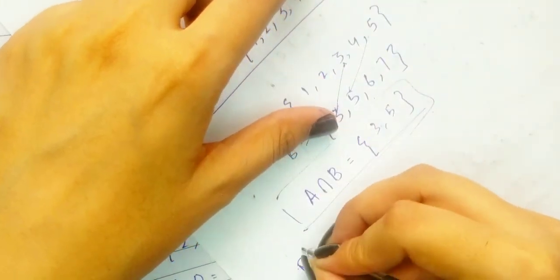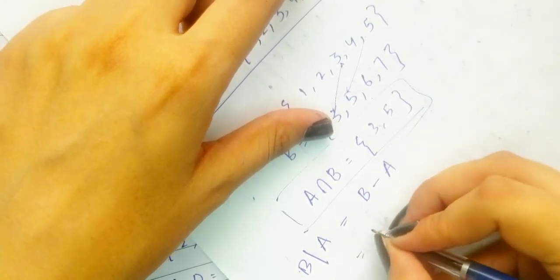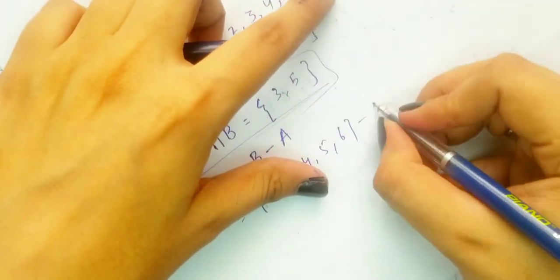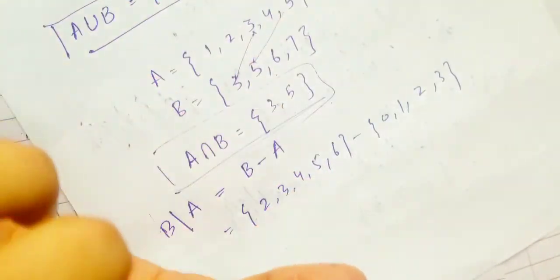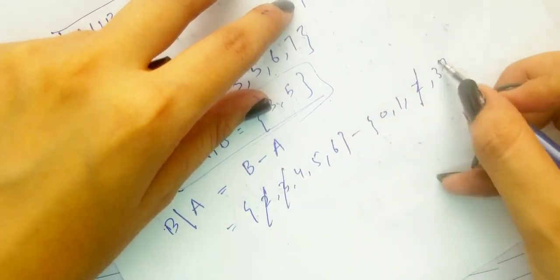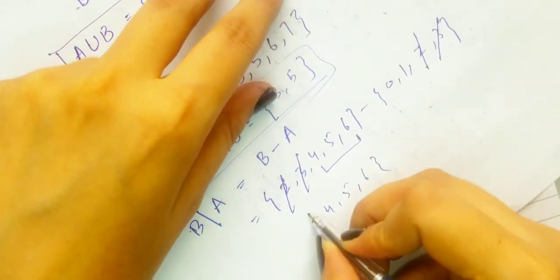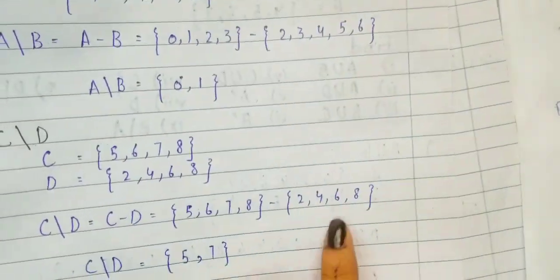All right, let's do another example, that is B dash A. It means I have to subtract A from B. What's the set B? It's 2, 3, 4, 5, 6. And what's the value of set A? It's 0, 1, 2 and 3. Now I have to check if any elements are common in sets A and B. It's 2 that is common, and 3 that is common. So the elements left in set B are 4, 5, 6. This is my answer. Alright, I hope that it was easier for you.